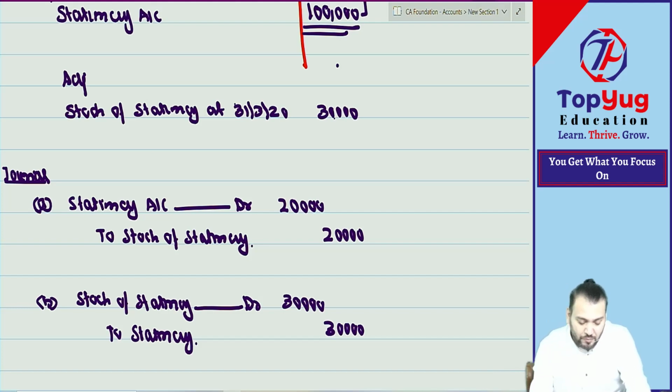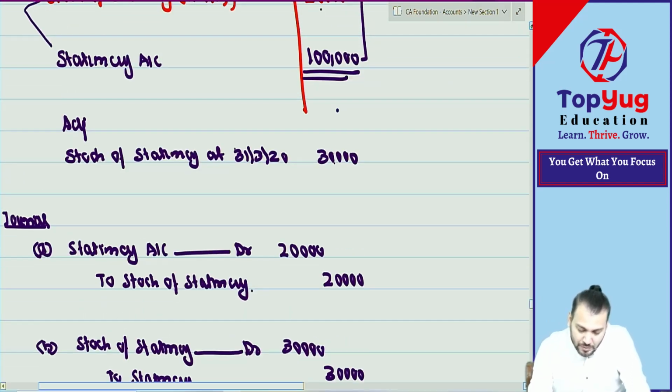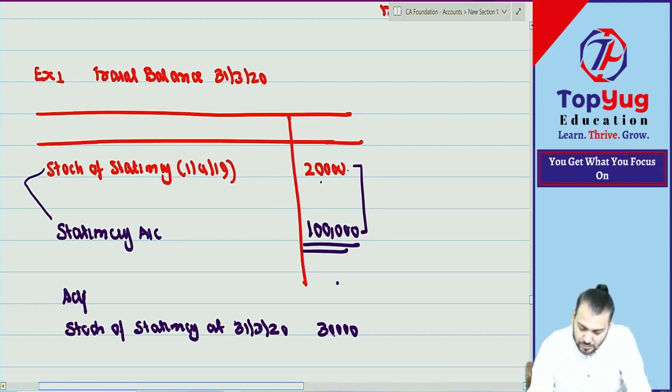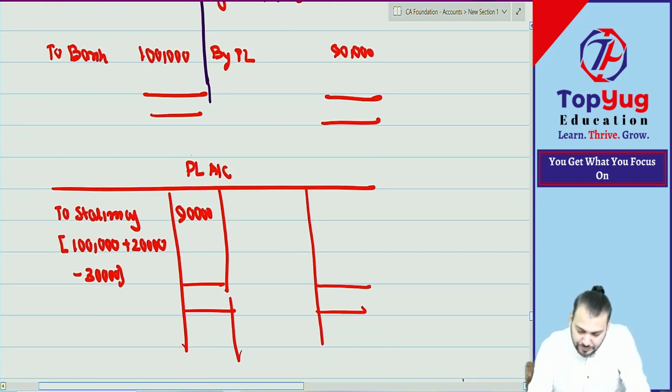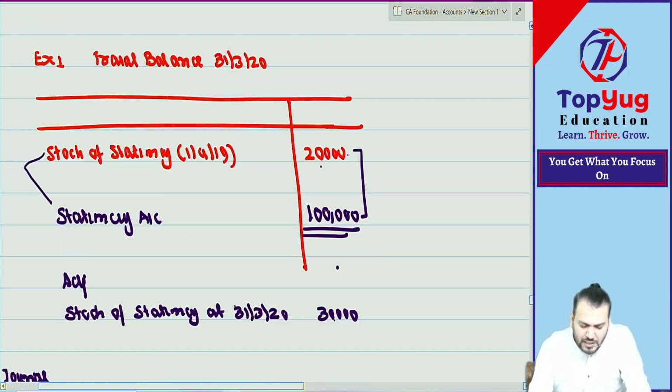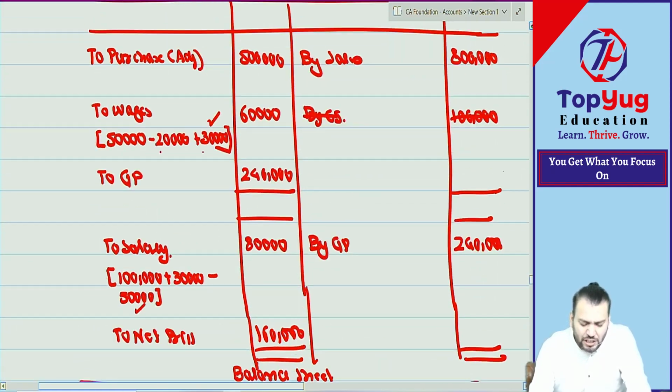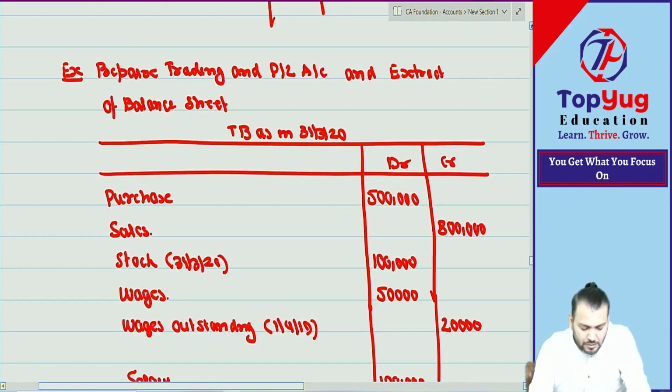But what you have not understood in this? Example number prepaid expense wala. That is the already adjusted wala example.